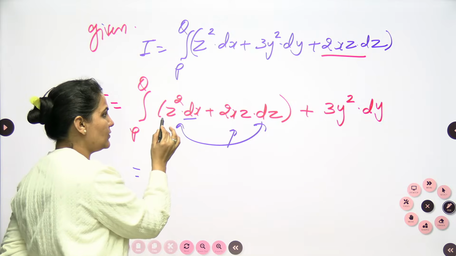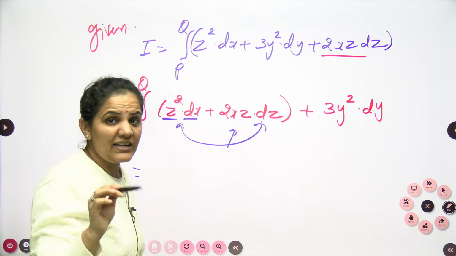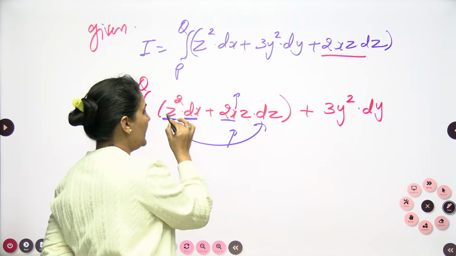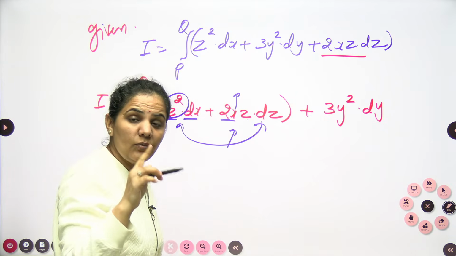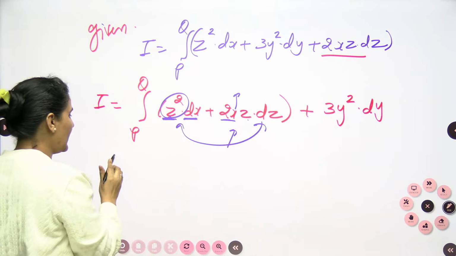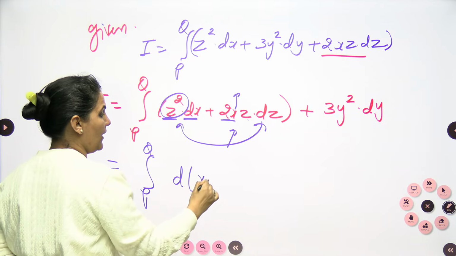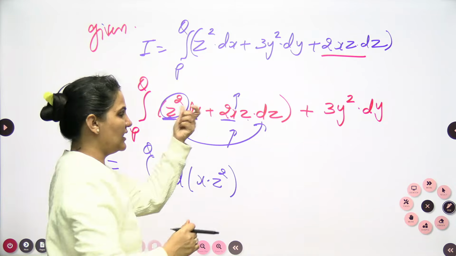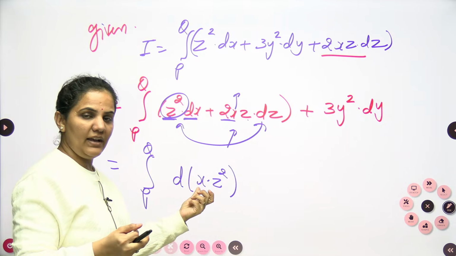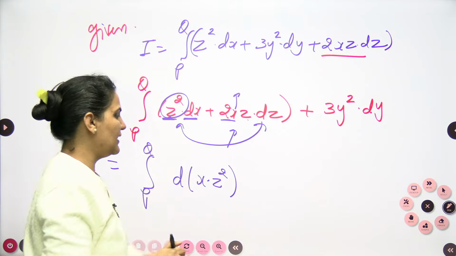So if I read the question like this, the u is as it is, differentiation of v, differentiation of x is dx, plus when I go here with the x as it is, differentiation of this u. So differentiation of z square is 2z dz. So we have 2z dz here. I can write this result as nothing but differentiation of x into z square. This is the differentiation of x into z square. This will work as u, this will work as v. When you open, you will get this thing.